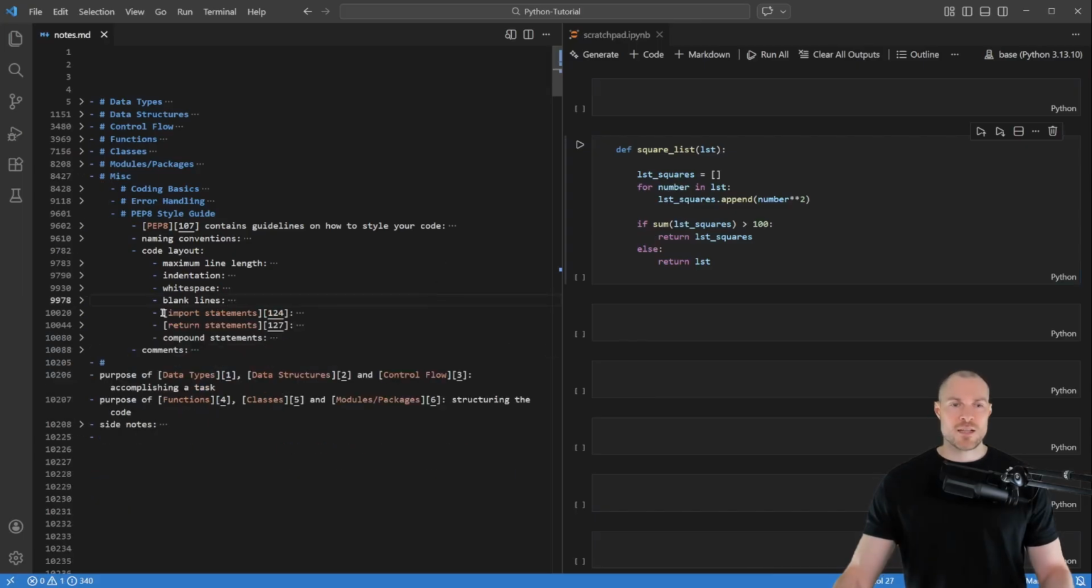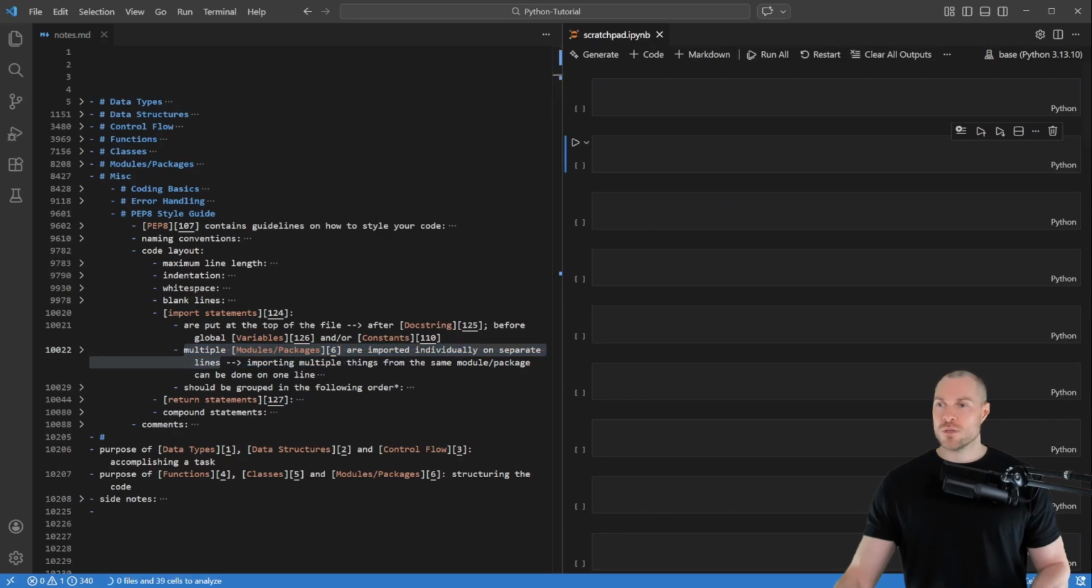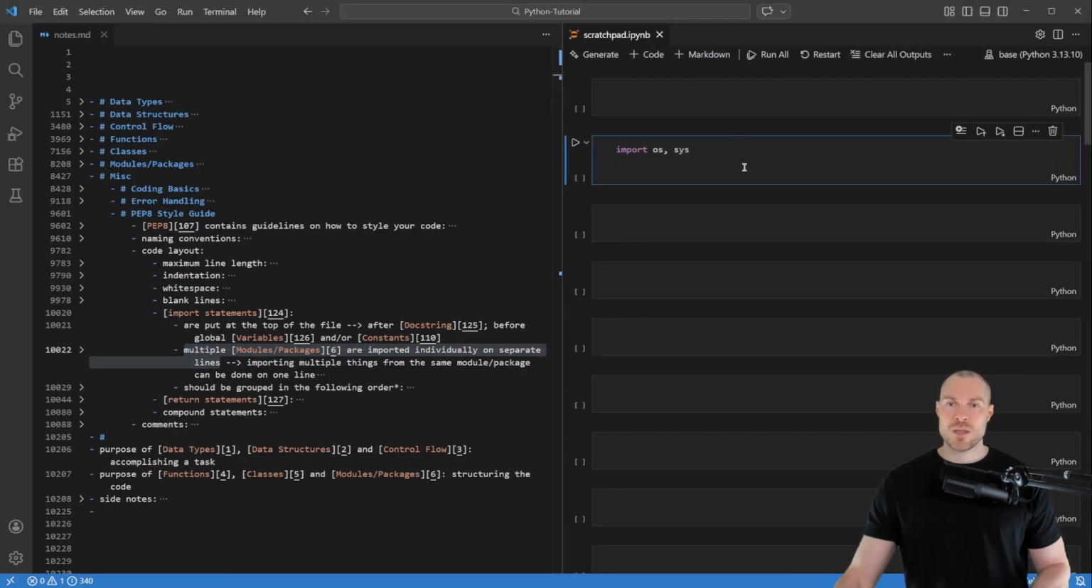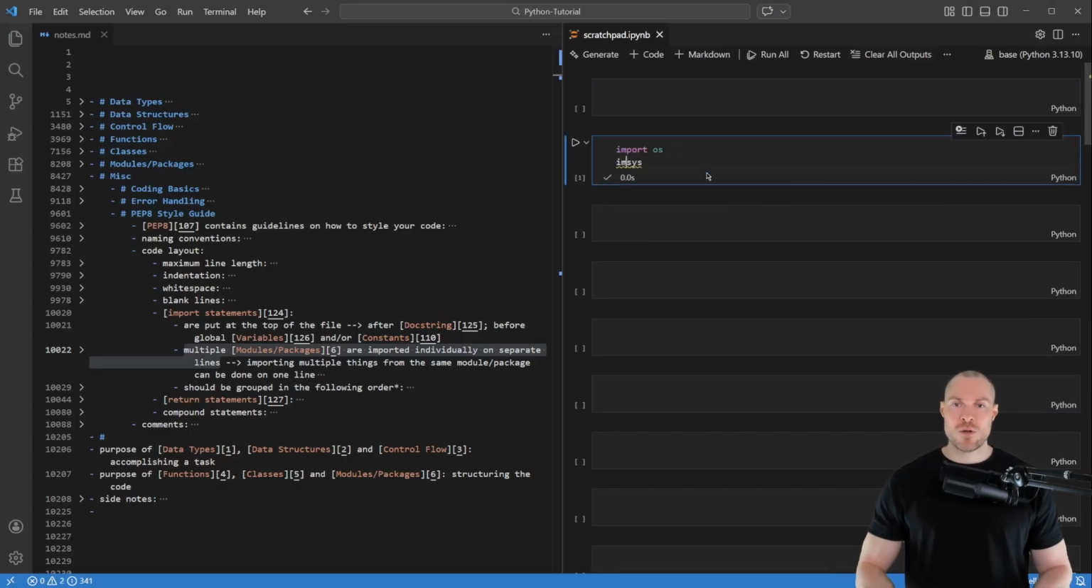Then the next guidelines are about import statements. Here the first note states that import statements are put at the top of the file, after the docstring and before any global variables and/or constants. Then the next note states that multiple modules or packages are imported individually on separate lines. So for example, what you don't do is to say something like this, where you import os, comma, sys. Even though this works, you shouldn't be doing that. Instead, you should simply say import os and then on a new line import sys.